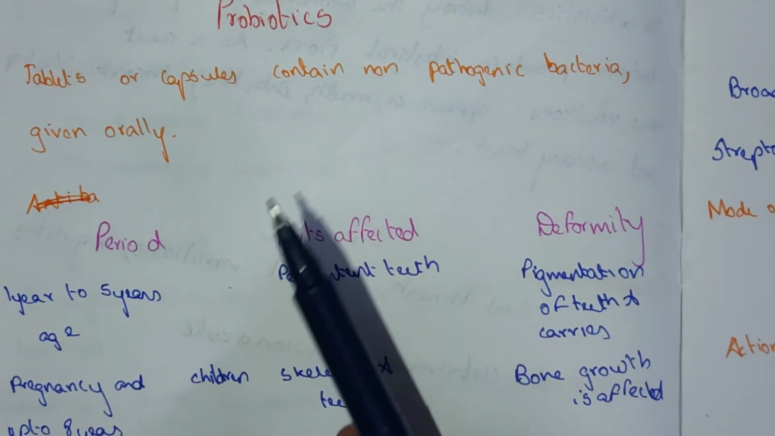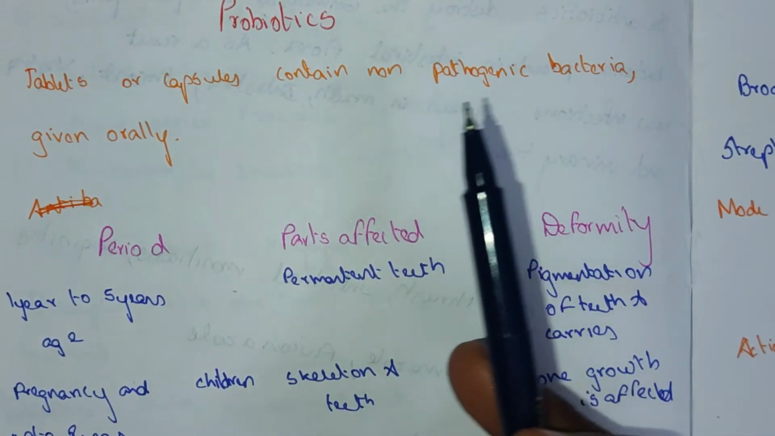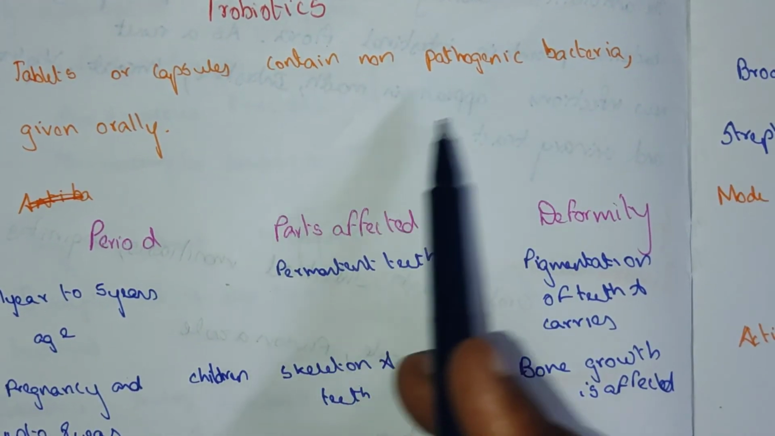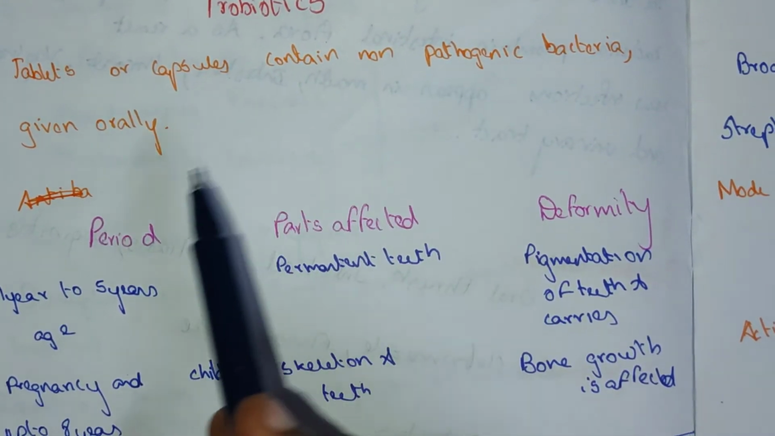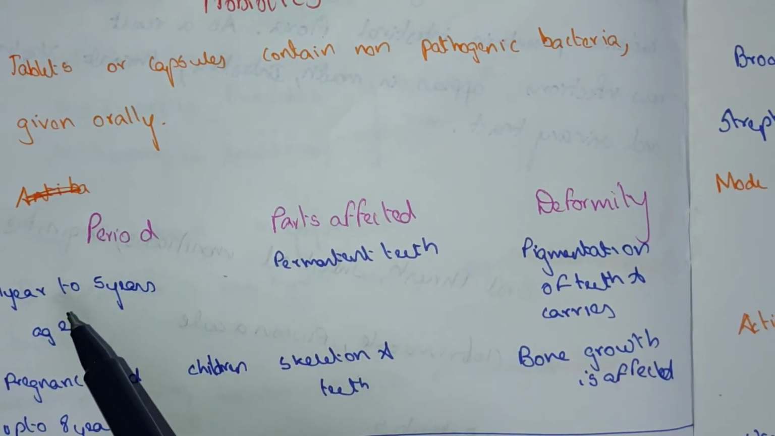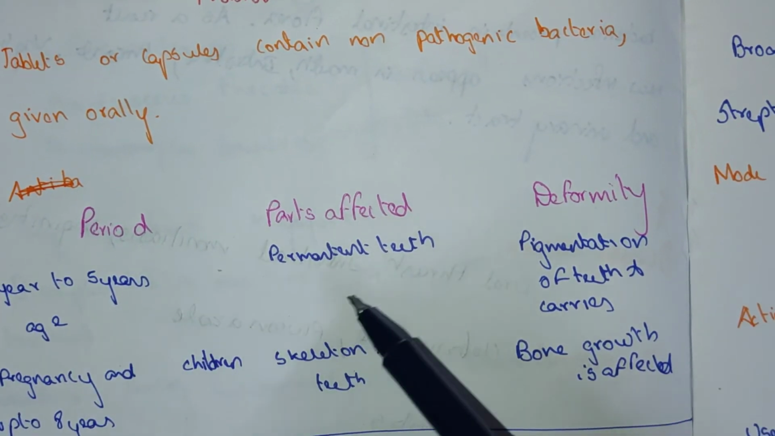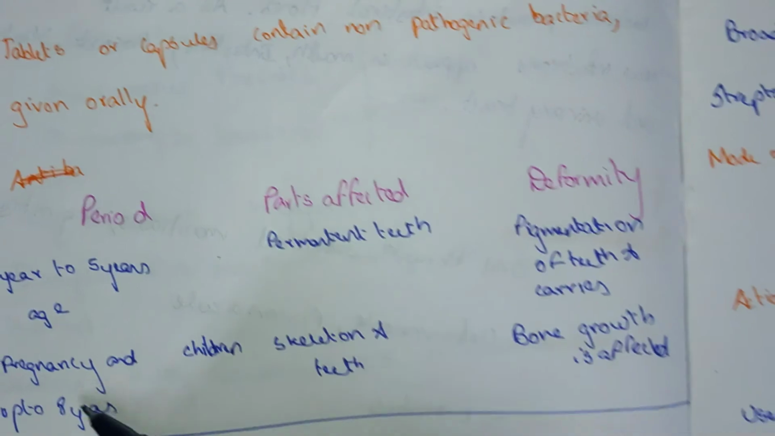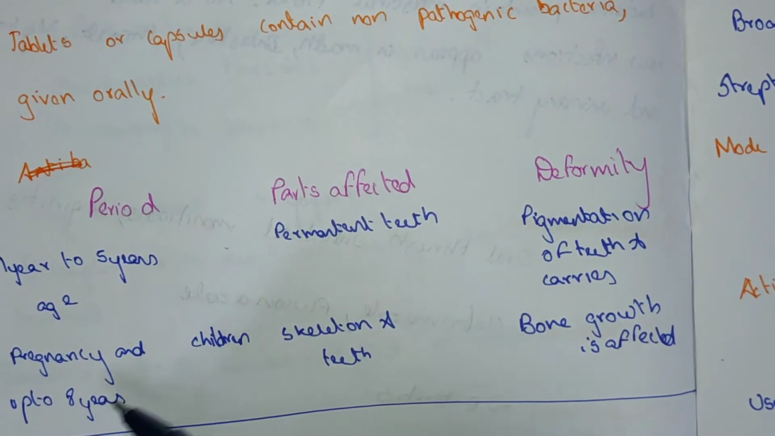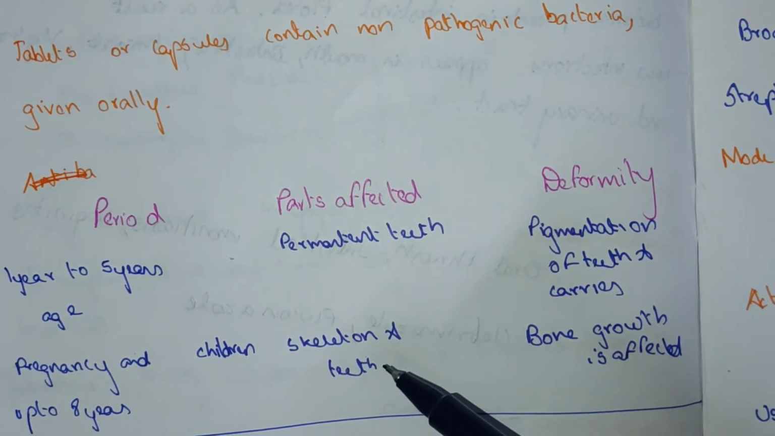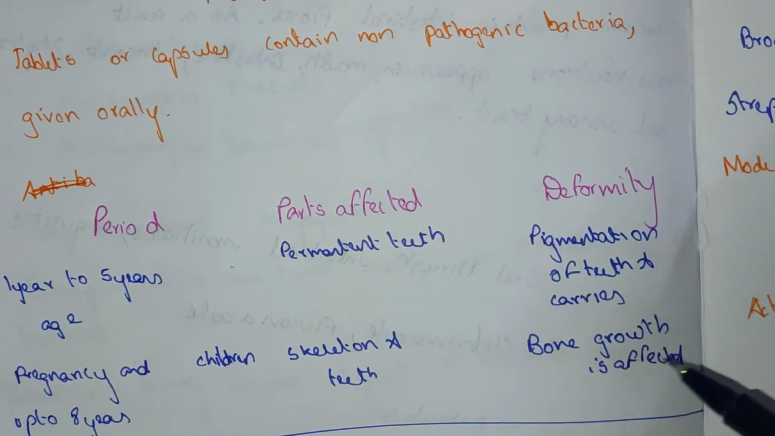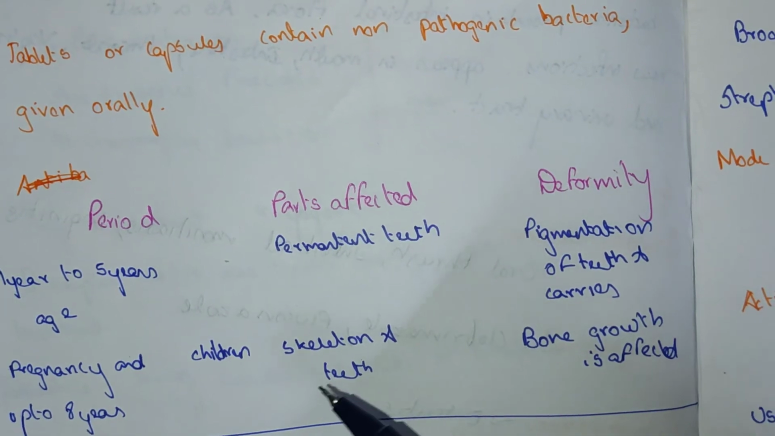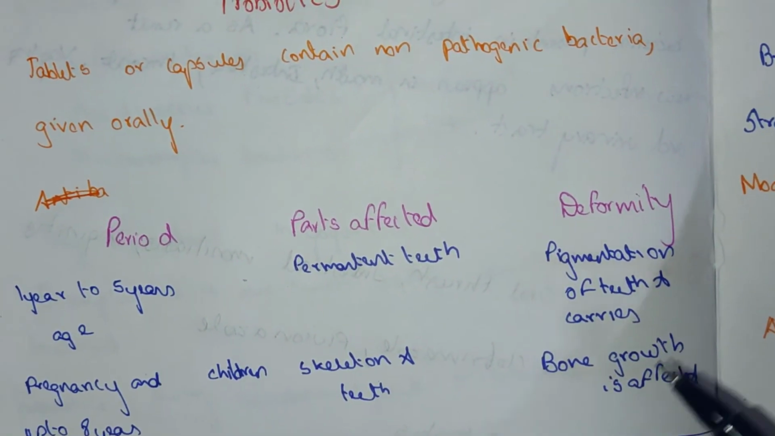Probiotics: the tablets or capsules contain non-pathogenic bacteria given orally. Pediatric: from the first year to 5 years of age, permanent teeth are affected, with pigmentation of the teeth and caries. Pregnancy up to 8 years: in children, the skeletal system and teeth are affected. Bone growth is also affected.